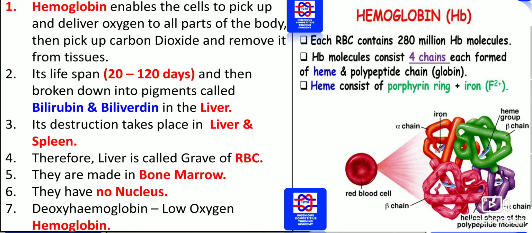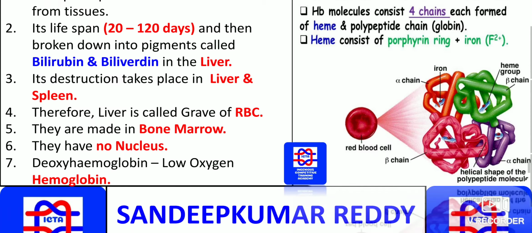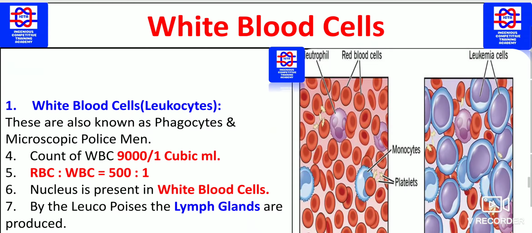Each red blood corpuscle contains 280 million Hb molecules. Hb molecules consist of 4 chains, as you can see on the right: heme and polypeptide chains, which are known as globin. Heme consists of a porphyrin ring plus iron, as you can see on the right side.